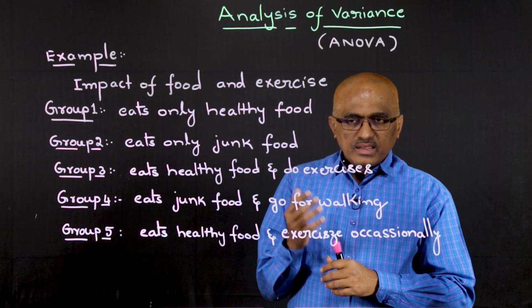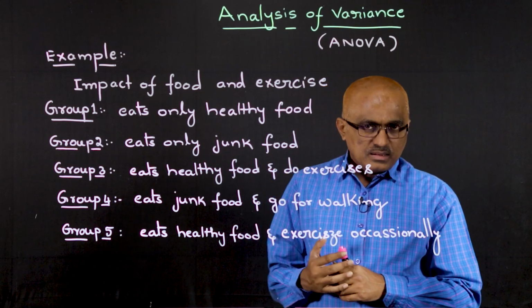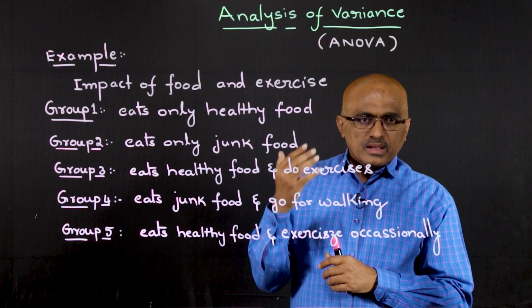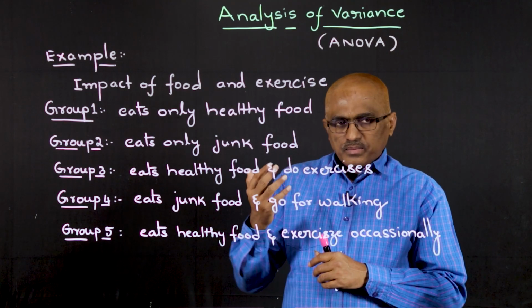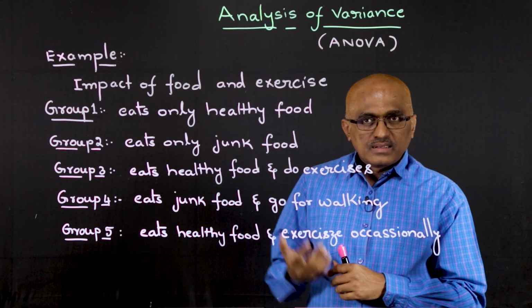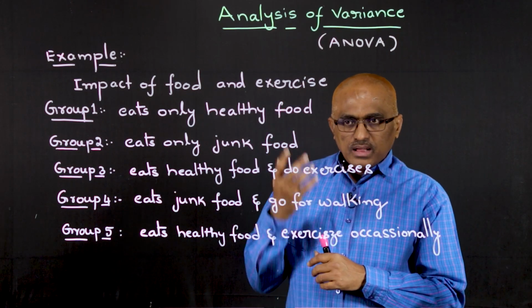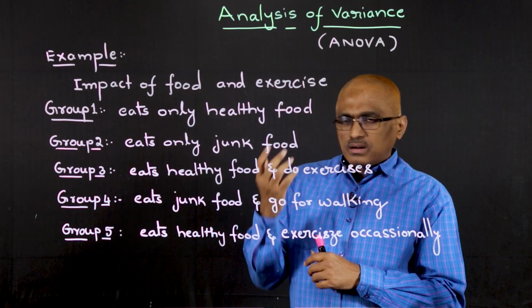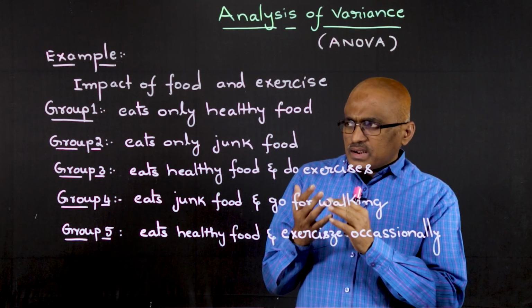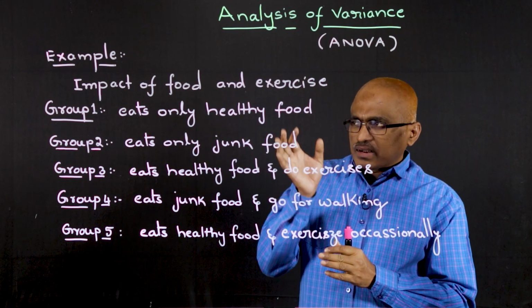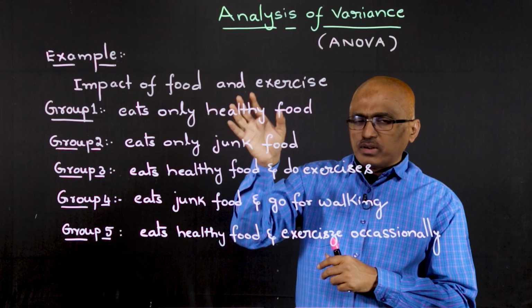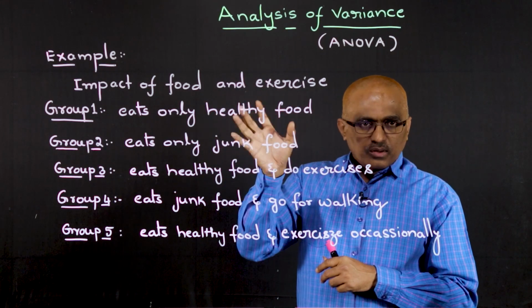And one more example, if you see, related to agriculture, right? The impact of various components like the fertilizers and the amount of water and the weather conditions, like this various parameters if we take, and we want to find the impact of these conditions with respect to the yield of a crop. So like this we can take many examples where we need to understand such kinds of scenarios and find out the impact, here, of food and exercise on the health of the people.